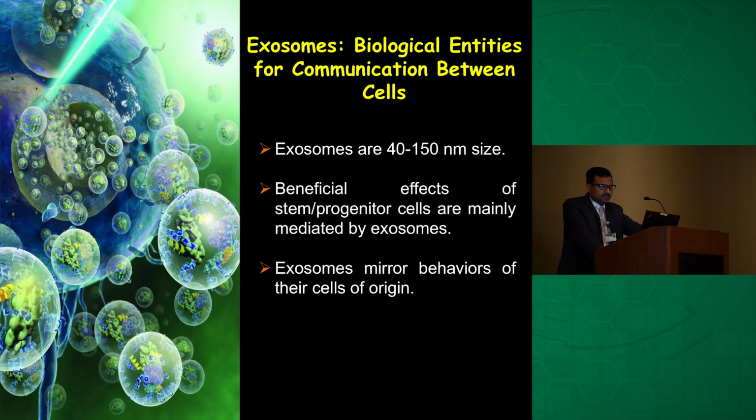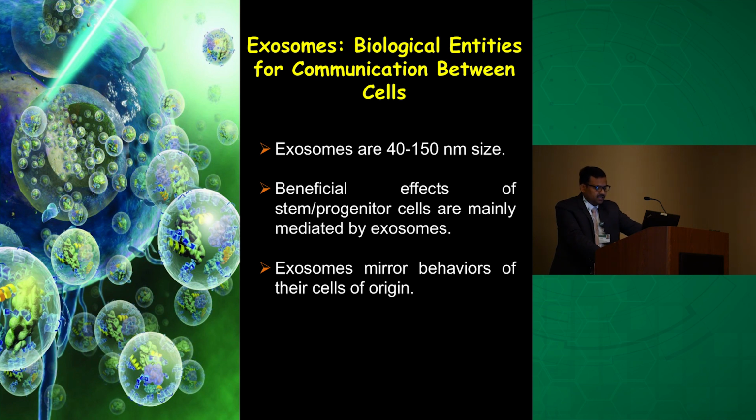So I will give you a brief introduction about exosomes. Exosomes are biological entities for communication between cells. They are less than 150 nanometers in size. The beneficial effects of stem cells and progenitor cells are mainly mediated by exosomes. And the most important point here is that exosomes mirror the behavior of their cells of origin.